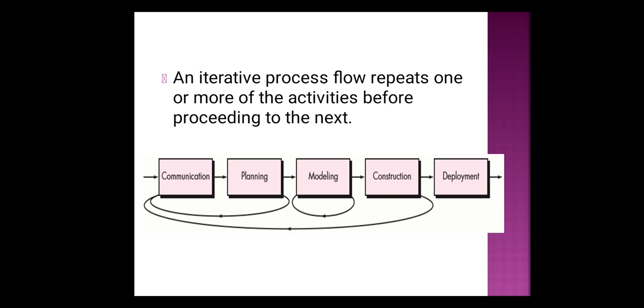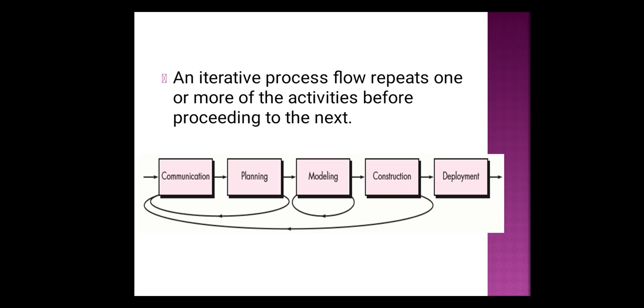That means you had completed your coding part and testing part. During testing, you found that some of the customer requirement is not properly mentioned, or it has not met the customer requirement. Then what you do, again you go back to the communication activity.